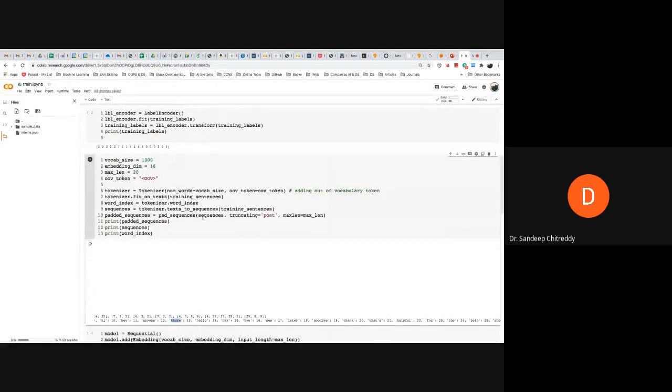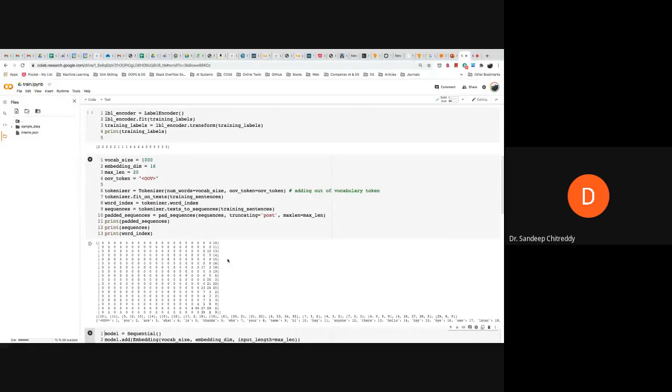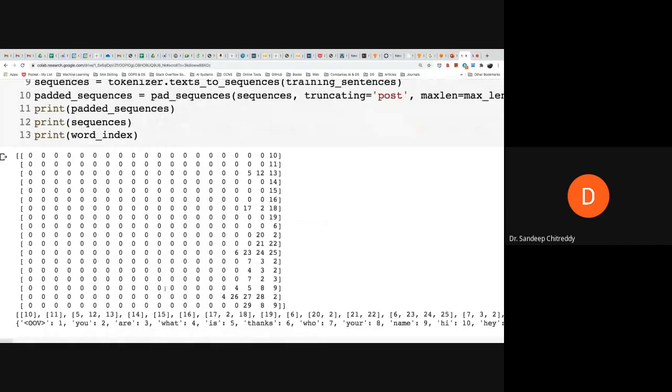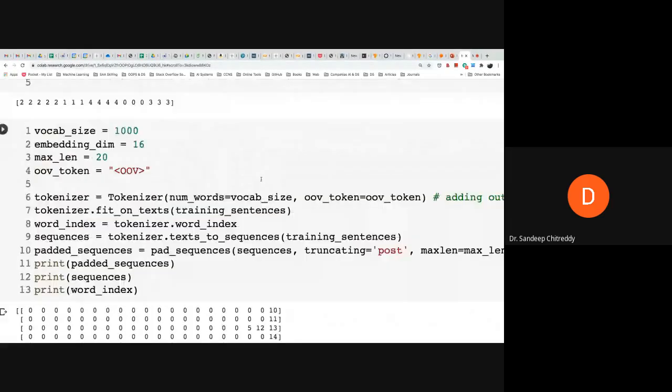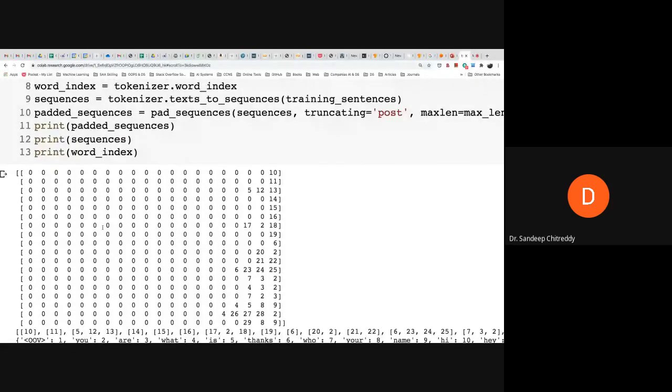So we are using this tokenizer to convert all the sequences of words into fixed-size vectors. Now we have all the sentences in numbers. What is our job now? We have numbers and their associated labels, also numbers. We have the training labels, which are in the form of numbers, and we also have the padded sequences, which are also in the form of numbers.